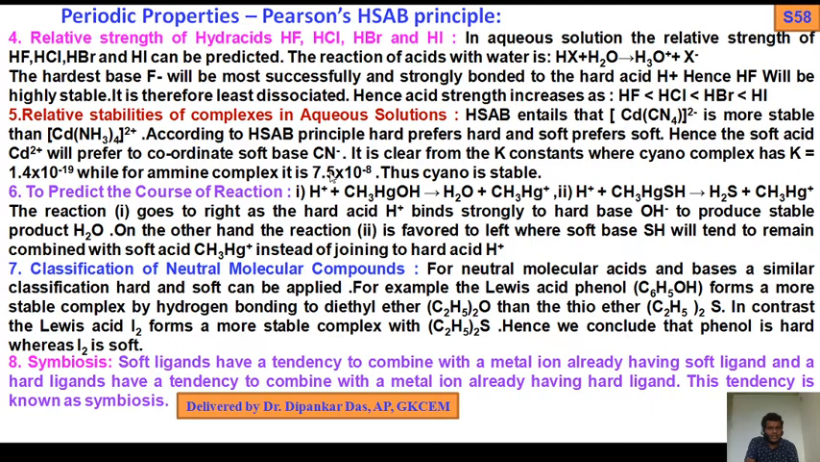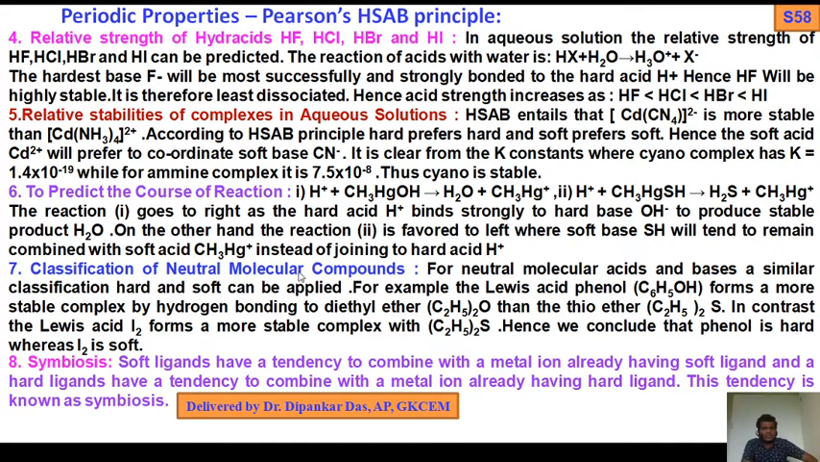Reaction 1 goes to the right as the hard acid H+ binds strongly to the hard base OH- to produce the stable product water. On the other hand, reaction 2 is favored to the left-hand side, where the soft base SH- will tend to remain combined with the soft acid CH3Hg+ instead of joining the hard acid H+.